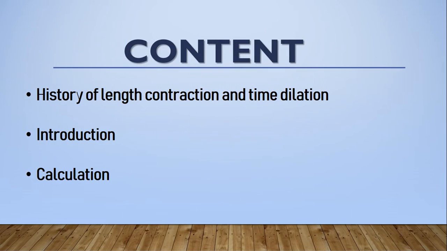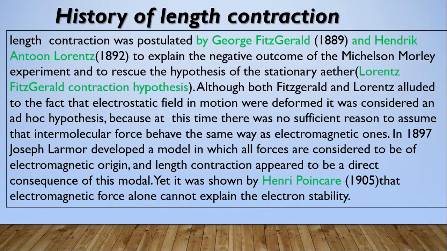Let's start with the history of length contraction. Length contraction was postulated by George FitzGerald in 1889 and Hendrik Anthony Lorentz in 1892 to explain the negative outcomes of the Michelson-Morley experiment and to rescue the hypothesis of the stationary ether, the FitzGerald-Lorentz contraction hypothesis. Although both alluded to the fact that electrostatic fields in motion were deformed, it was considered an ad hoc hypothesis because at this time there was no sufficient reason to assume that the intermolecular force behaved the same way as the electromagnetic one.